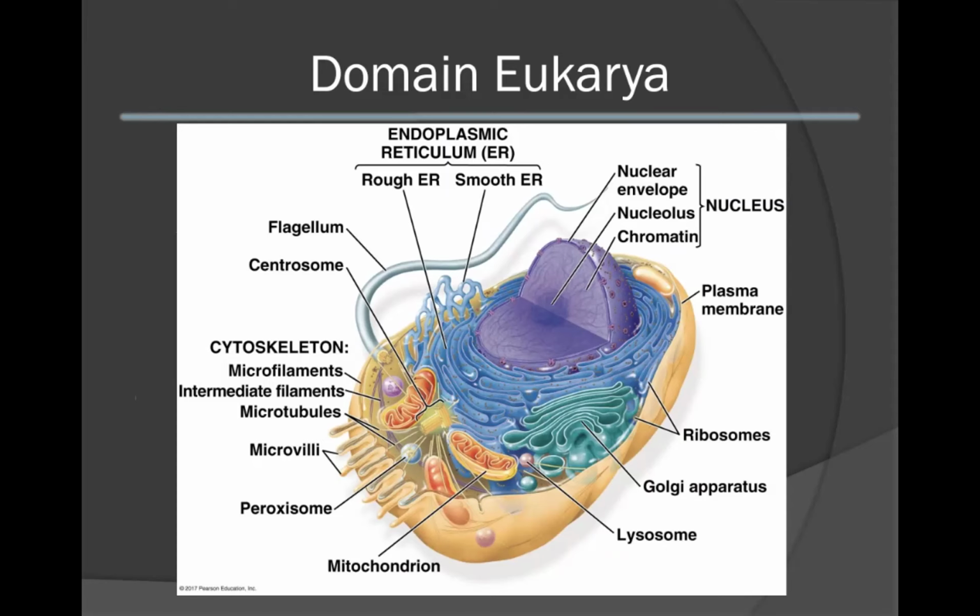Take a look at the diagram below to see the typical organization of a eukaryotic cell. We can see the nucleus in the center of the cell that contains the genetic information. This is typically surrounded by the smooth and rough ER. This then extends into the Golgi apparatus. We can also see various types of organelles, such as lysosomes and mitochondria, interspersed throughout. Note that you may also find the presence of chloroplasts as well. Note that the cytoskeleton consists of the microfilaments, intermediate filaments, and microtubules, and the plasma membrane can be extended into microvilli or may have a flagellum attached to it.